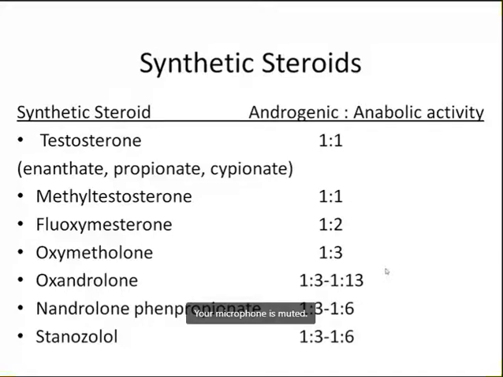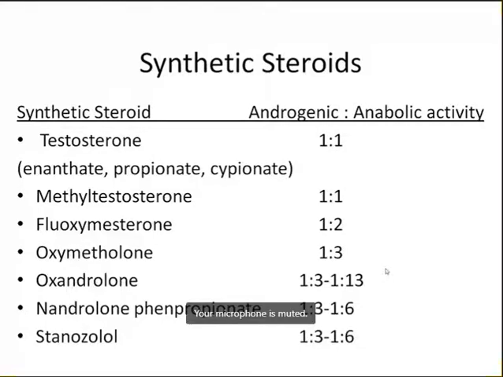For example, all testosterone esters like enanthate, propionate, cypionate have equal androgenic as well as anabolic property. Whereas methyl testosterone also has a 1:1 ratio of androgenic and anabolic property.